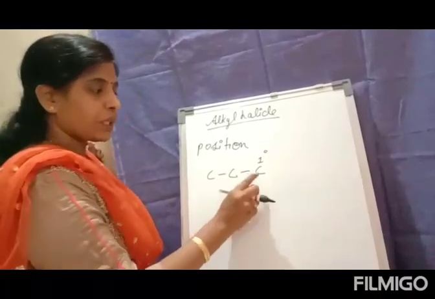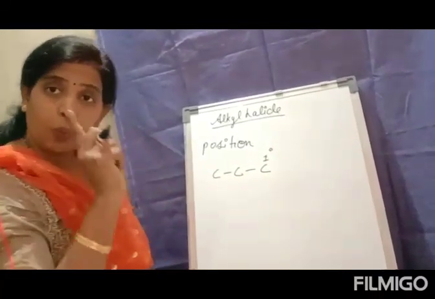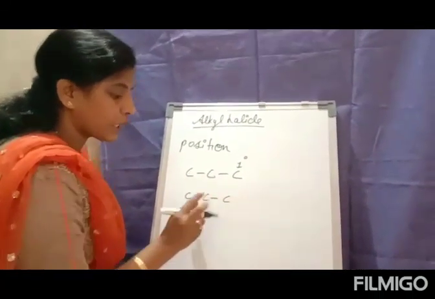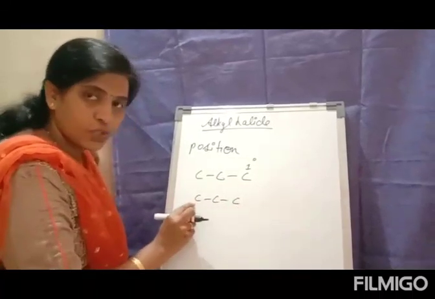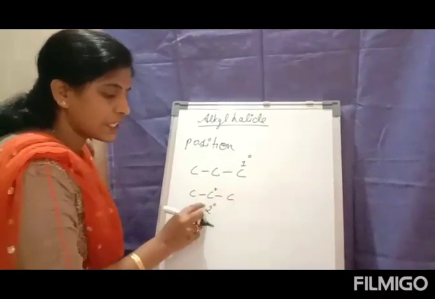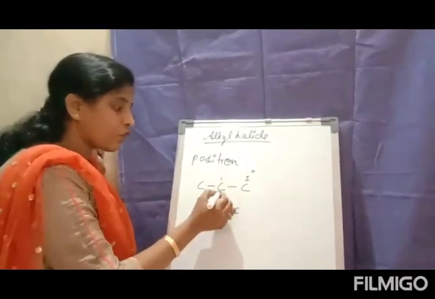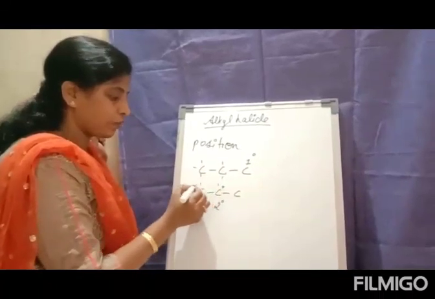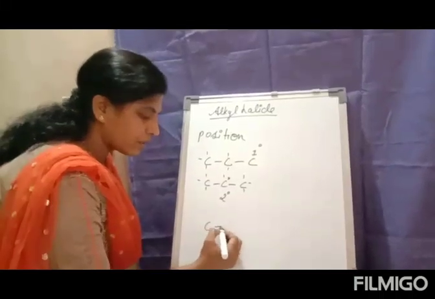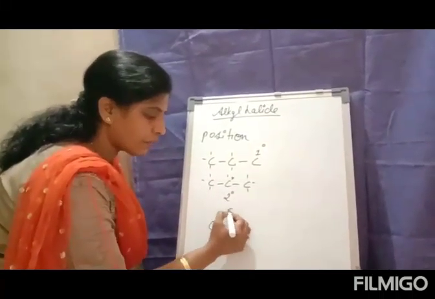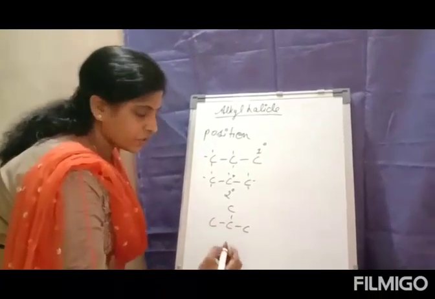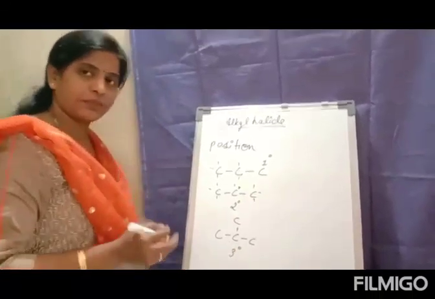carbon atom when the carbon atom is bonded with only one carbon atom. The secondary carbon atom when the carbon atom is bonded with two different carbon atoms. The carbon atom, this middle one, is called the secondary carbon atom. The other valencies are obviously completed with the hydrogen everywhere. The tertiary carbon atom, where the carbon atom is bonded with three different carbon atoms, then this carbon atom is termed as the tertiary carbon atom.